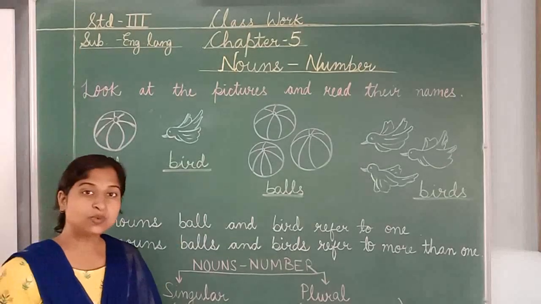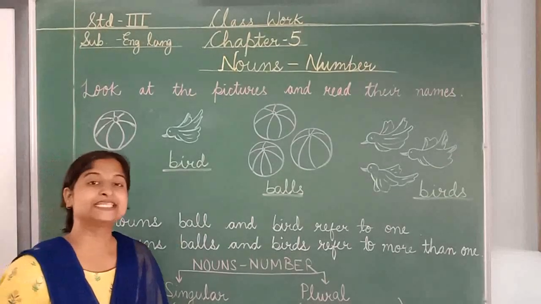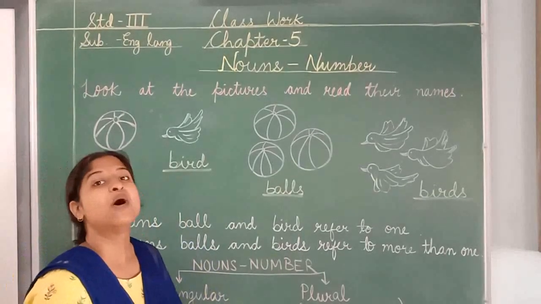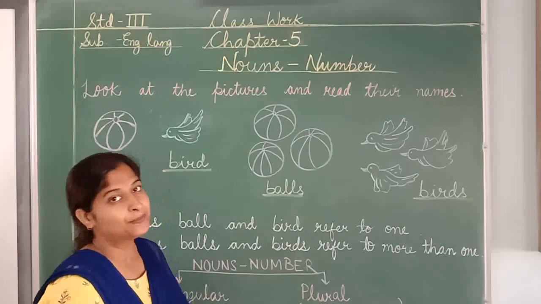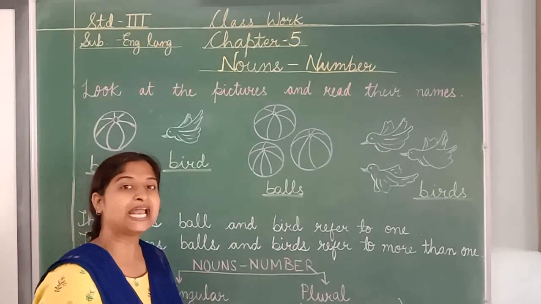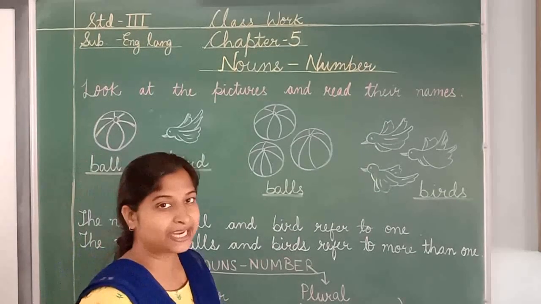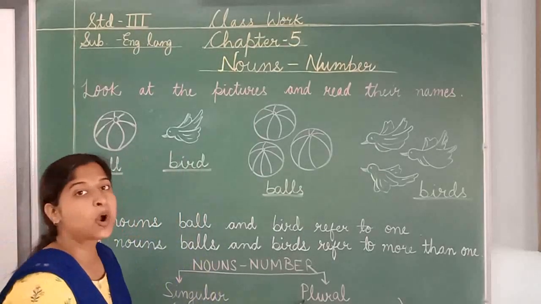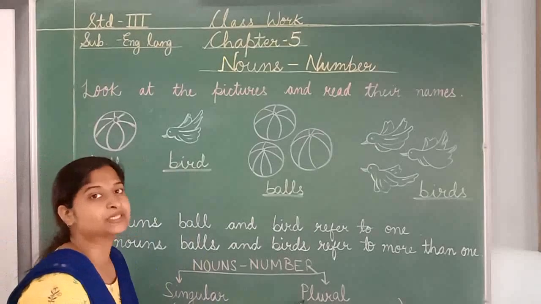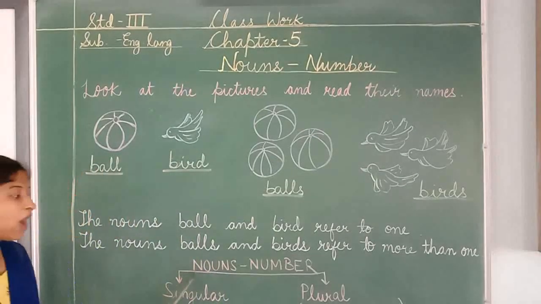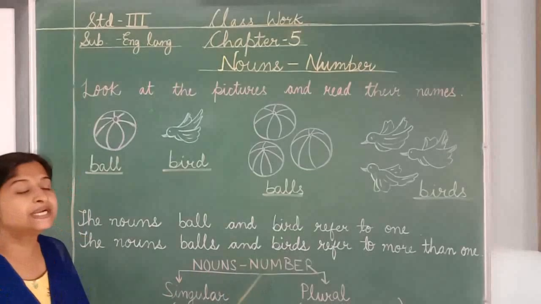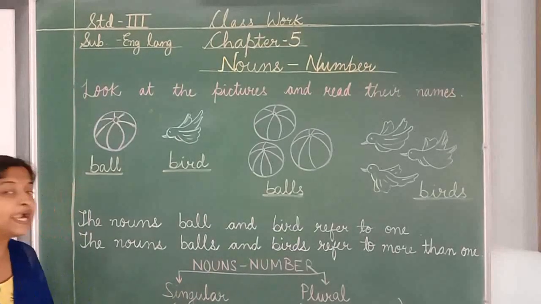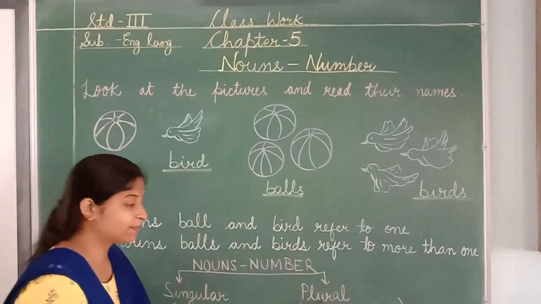And the nouns that refer to more than one person, places, animals or things are said to be in plural form or plural number. So, nouns number is divided into two groups, singular number and plural number.